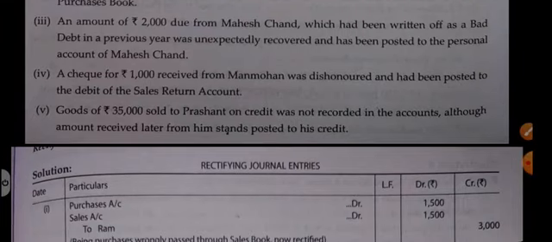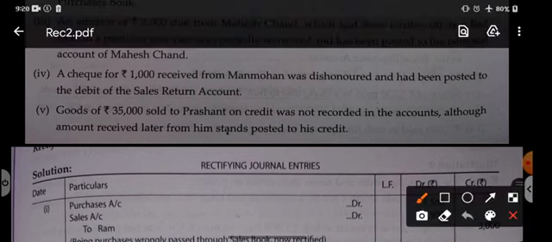Point number 4. A cheque of 1000 received from Manmohan was dishonored. So when a cheque is dishonored, the entry is debtor debit to bank. Manmohan debit to bank has been posted to the debit of the sales return account. That means instead of Manmohan debit to bank, we have done sales return debit to bank.